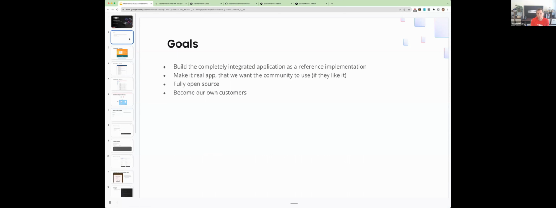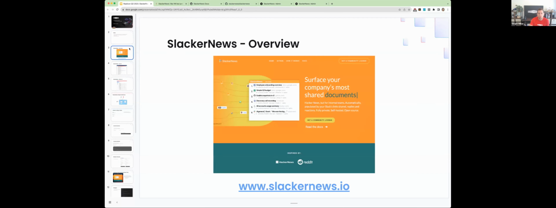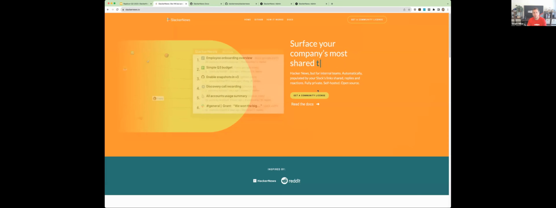And so we're making it fully open source, and we'll provide the GitHub URL at the end of this. And we want to become our own customers. Now, we're not fully launching it. I'll call this still a soft launch, so a little preview here. But a lot of these things are actually online. So the product is called SlackerNews. You've heard a couple people mention this during the demos. If you go to SlackerNews.io, you'll get a little insight. There's a little graphic that animates in and out. I'll pop over there.